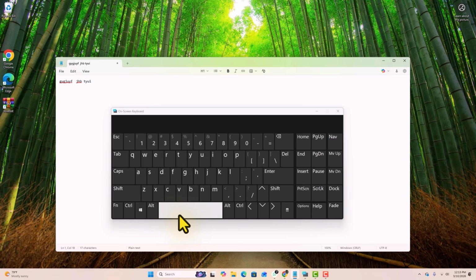This problem usually happens when numlock gets accidentally turned on. It causes certain keys to act as numbers instead of letters. The FN shortcut turns that off instantly.